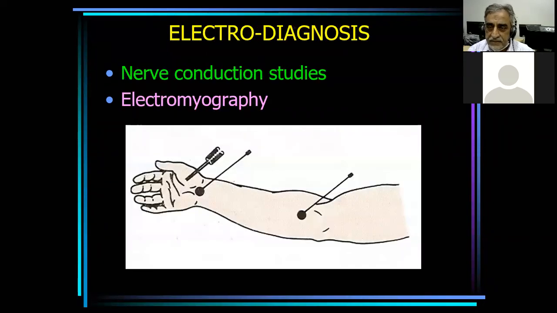Other investigations for neurological conditions are nerve conduction studies and electromyography (EMG). All these are related investigations in orthopedics.